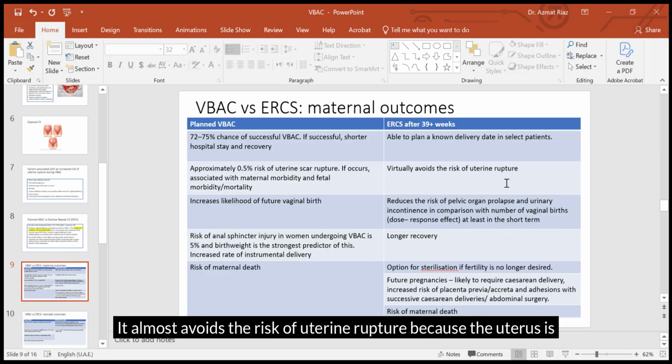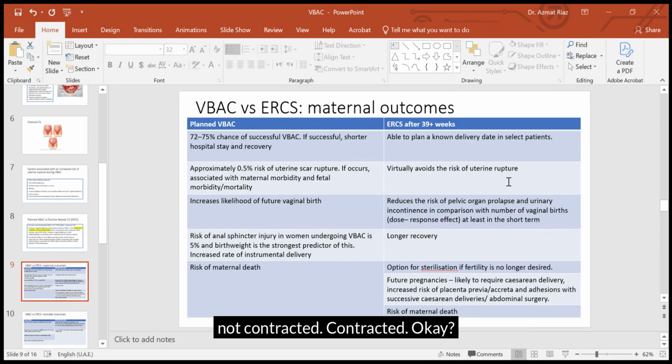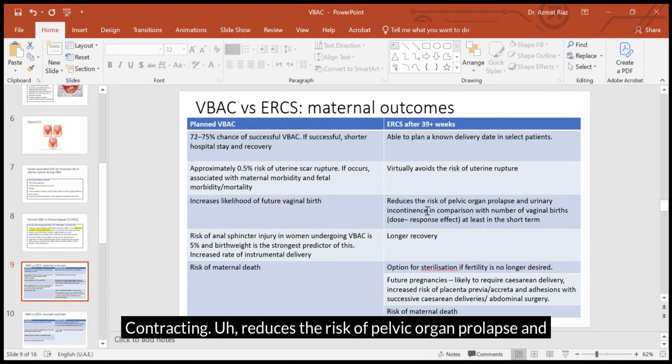It almost avoids the risk of uterine rupture because the uterus is not contracting. It also reduces the risk of pelvic organ prolapse and urinary incontinence, compared with the number of vaginal births. Because if a woman has repeat vaginal births, in future she is at risk of pelvic organ prolapse, right? So C-section reduces that risk.